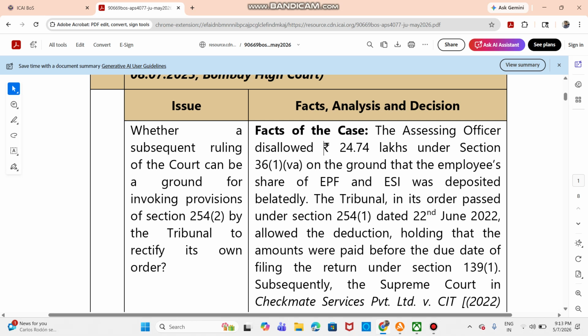Let's quickly take a look at the recent cases which will be very handy for you, relevant for May 2026. The first one is you will be given the facts of the case as the question, and you need to apply the various analysis and give your conclusion.